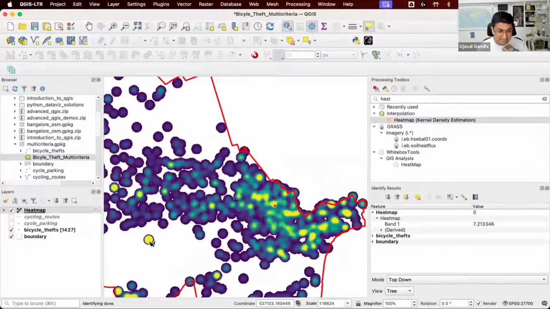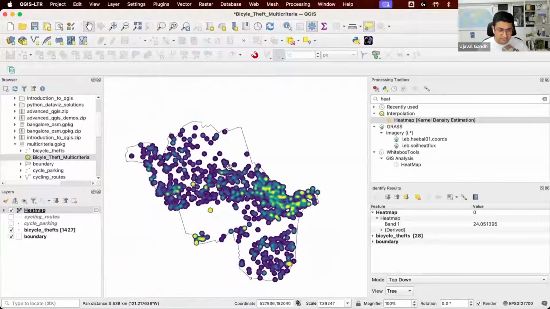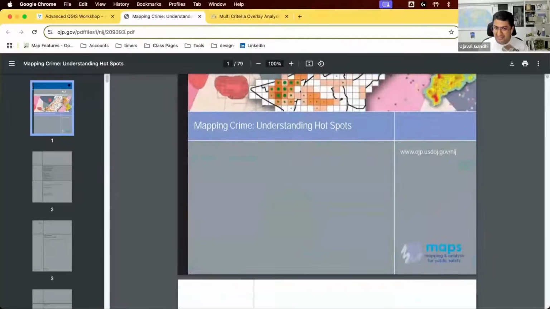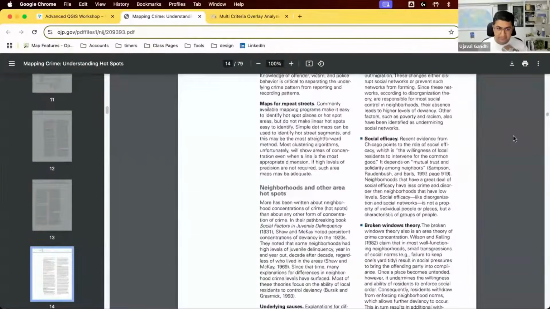There are certain pixels which have values as high as, say, 24, and some values are low. So now I want to figure out what I would consider as hotspots. And this is the basic problem that people face when they do hotspot analysis. I have all these hotspots. What is actually a hotspot? How do I define that? I found this manual. It can give you a very clear understanding of how you can do hotspot mapping and how to understand those hotspots.